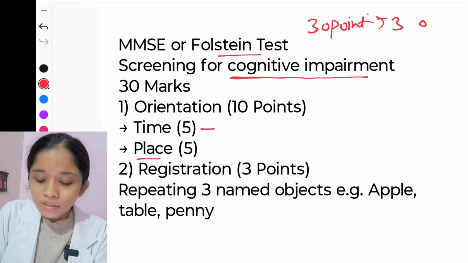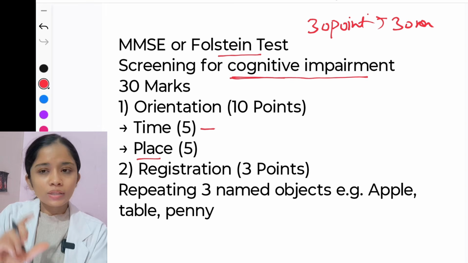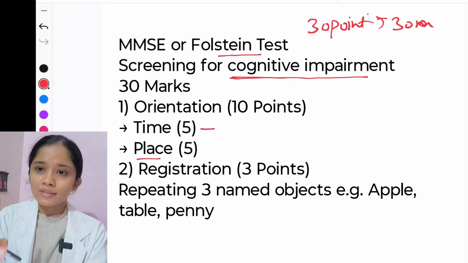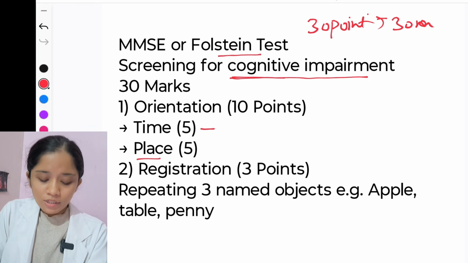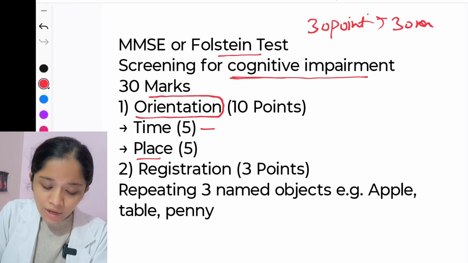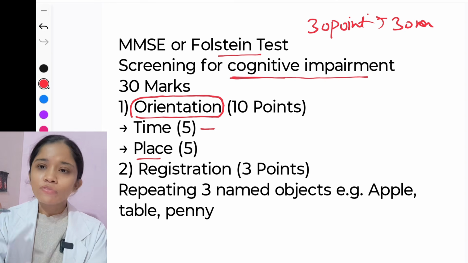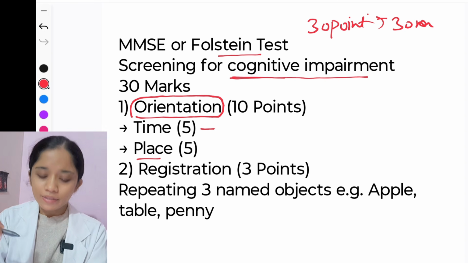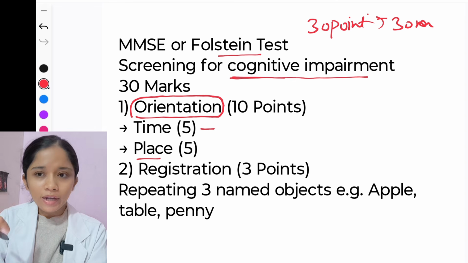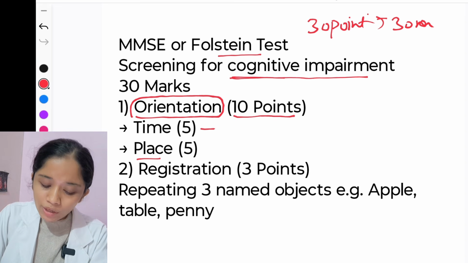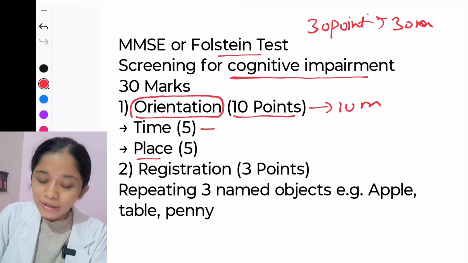30 points means 30 marks. Total 30 points, and each point has 1 mark, so in total we give 30 marks. The first question group is orientation, and in orientation we ask questions about time and place. 5 questions from time, 5 questions from place, so how many points in total? 10 points, or you can say 10 marks.